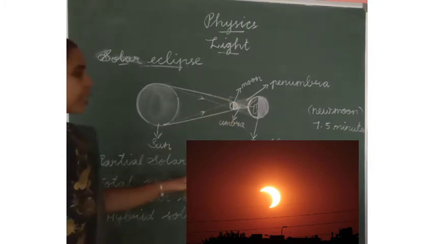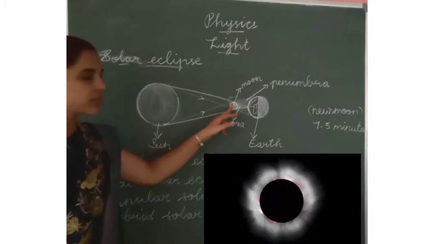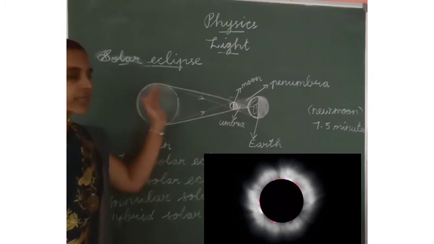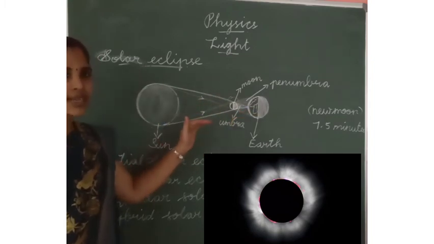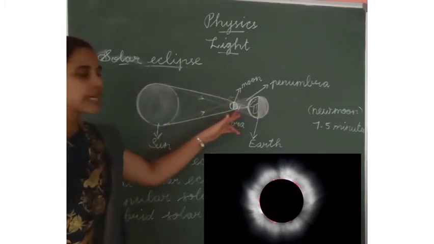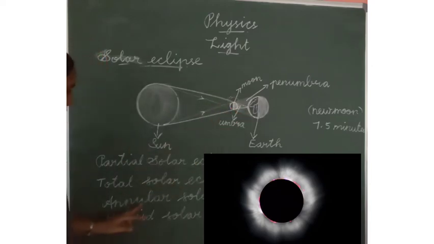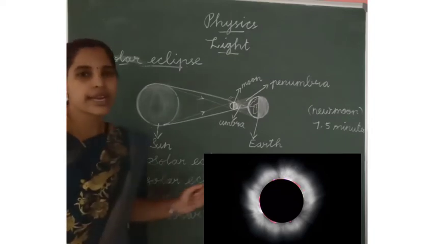When the total solar eclipse occurs, the moon is in between the sun and earth. The 3 objects are in a straight line. So we can consider this the total solar eclipse. And the third one is the annular solar eclipse.